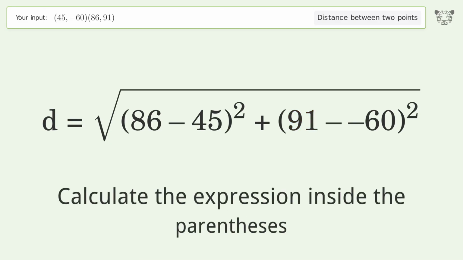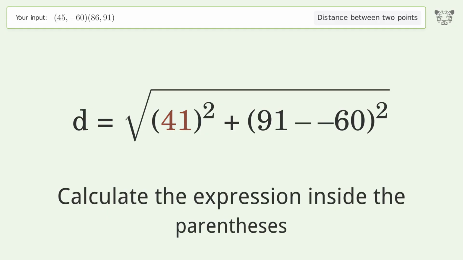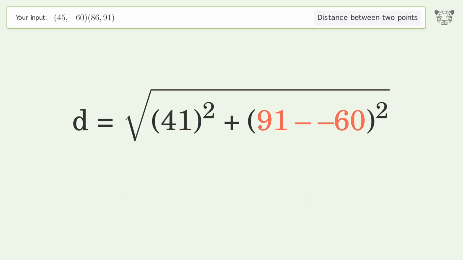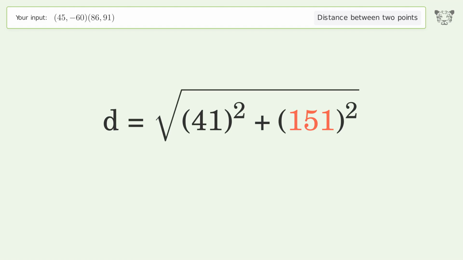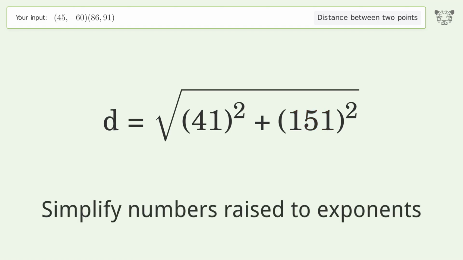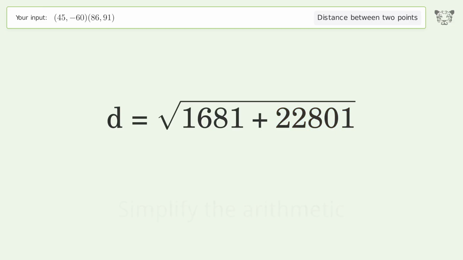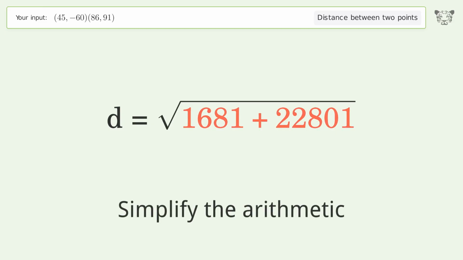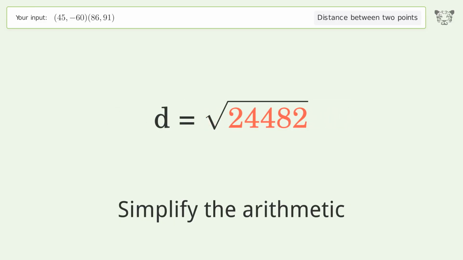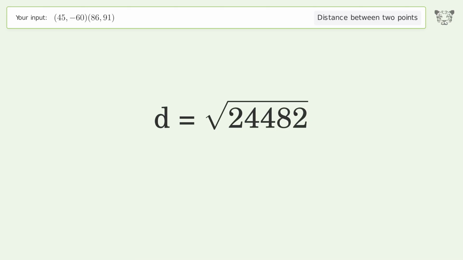Calculate the expression inside the parentheses. Simplify numbers raised to exponents. Simplify the arithmetic. And so the distance between the 2 points is the square root of 24,482, or 156.467.